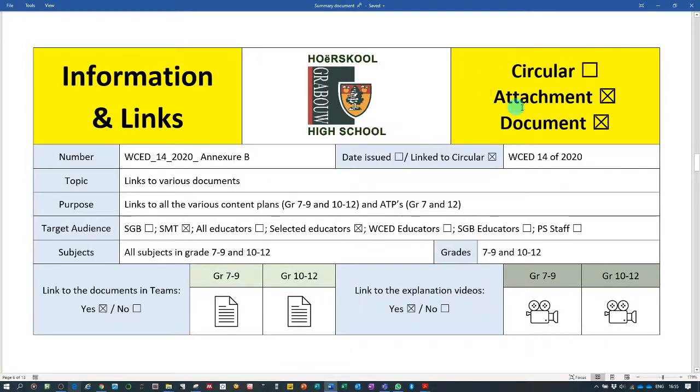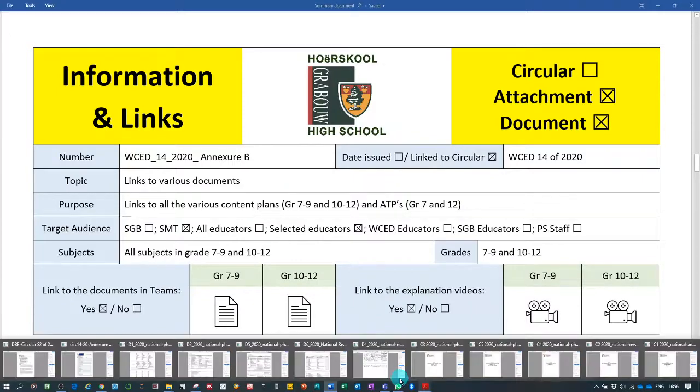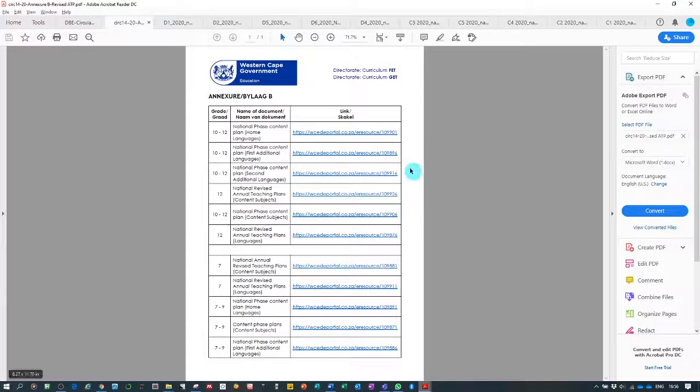We're going to discuss the attachments and the documents, Annexure B attachment to WCED 14 of 2020, which is a list of various documents. And if you can vaguely remember, that list looks something like this, the Annexure B, with various links to the grade 7 to 9 documents.